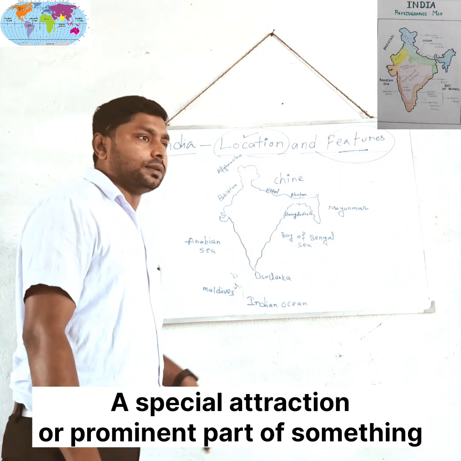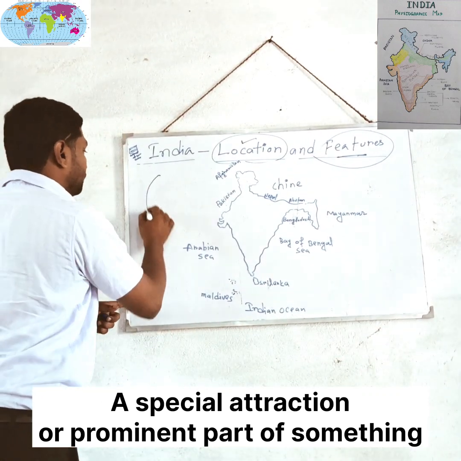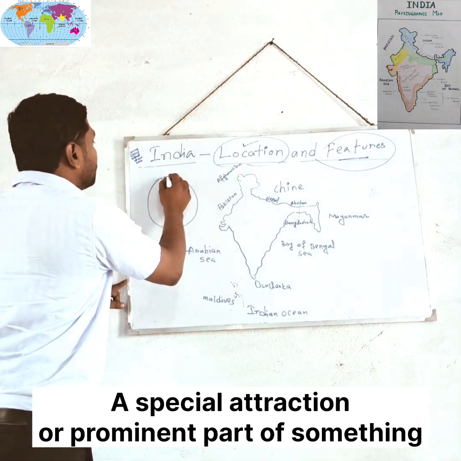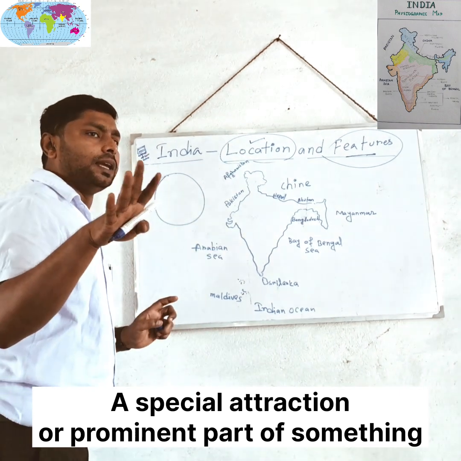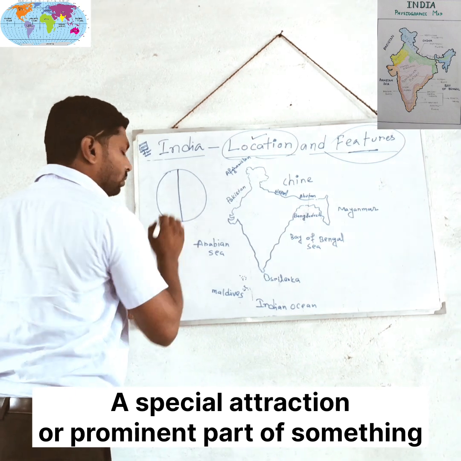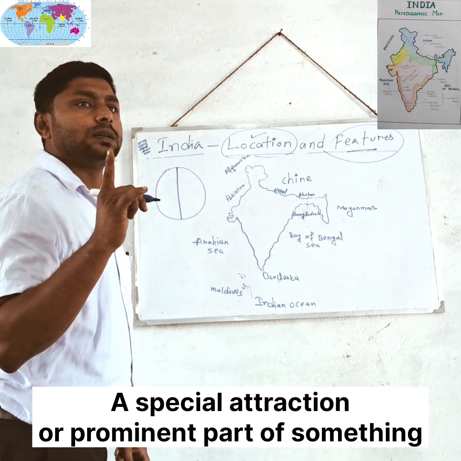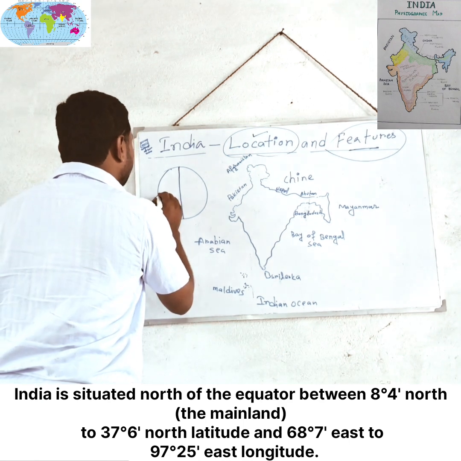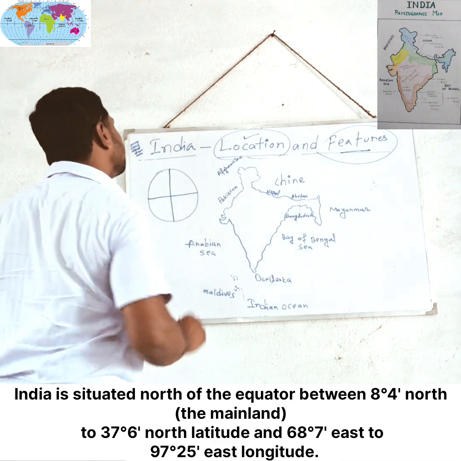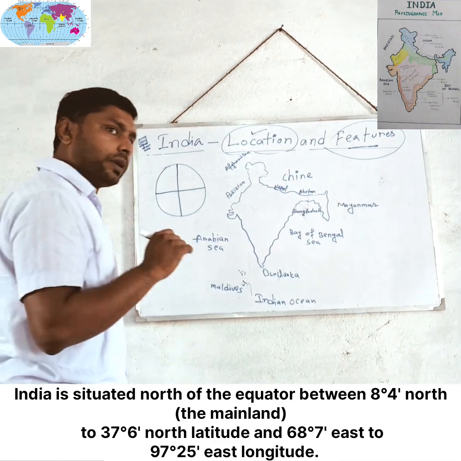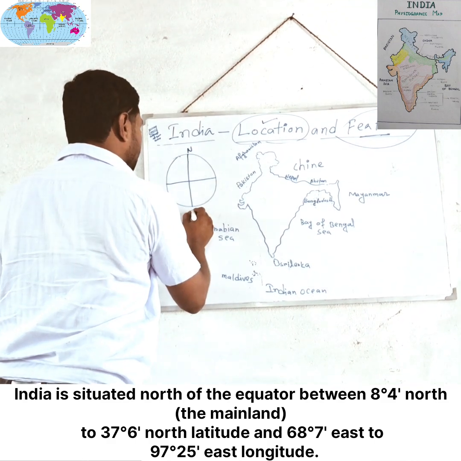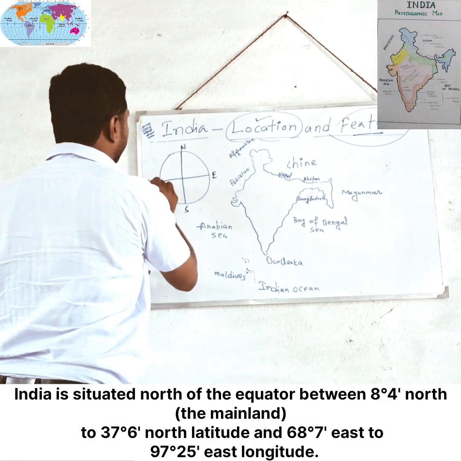Okay. So Indian location. You know that this is our world. You think that this is our world, and our world has two different imaginary lines. Which line extends north to south? This line is known as longitude. And which line extends between east to west? This line is known as latitude. So this is two lines, north to south and east to west.